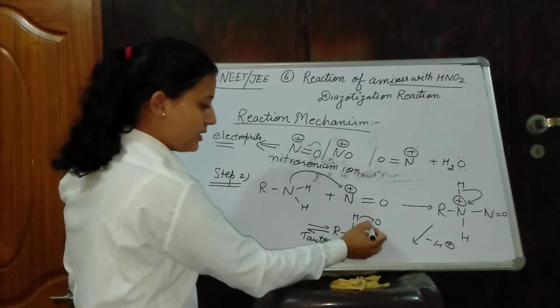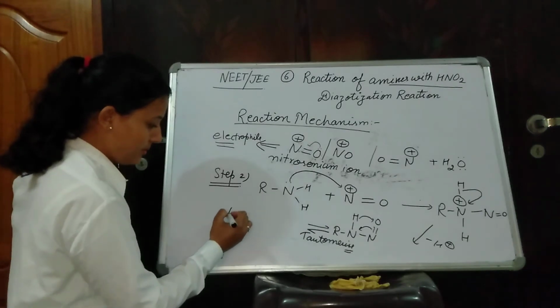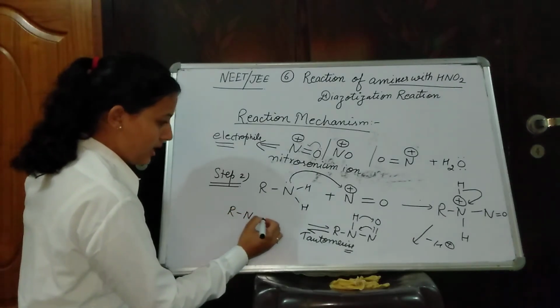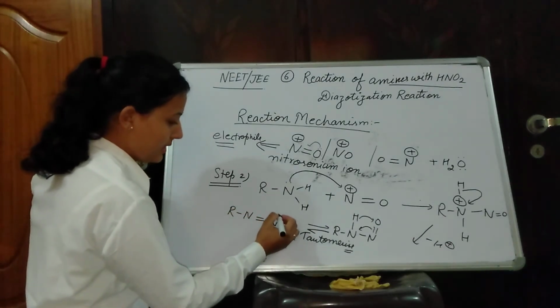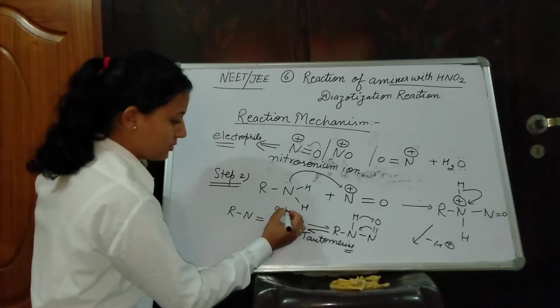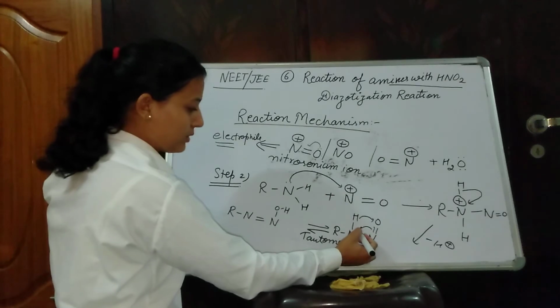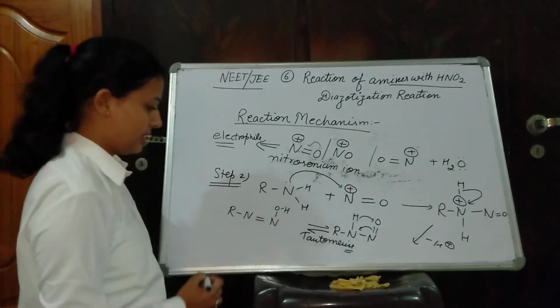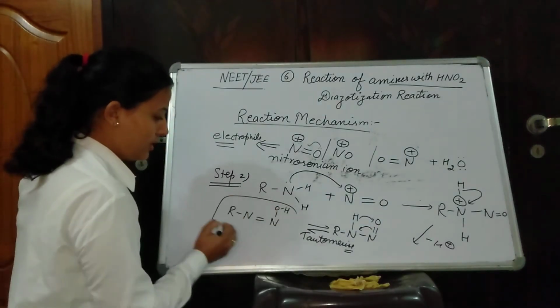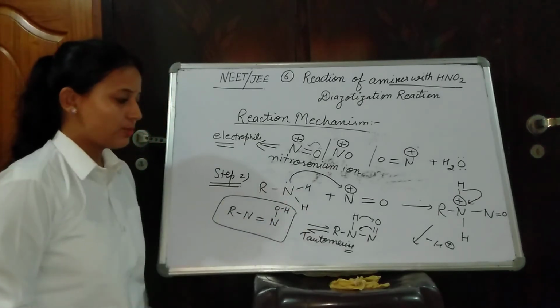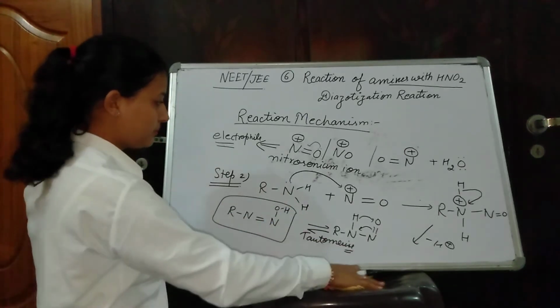Shifting of the hydrogen atom to the electronegative atom, this becomes R and double bond N, and this is OH. H will shift here with its electron, and the double bond electron density shifts to this nitrogen atom, and generation of this molecule takes place in the reaction.